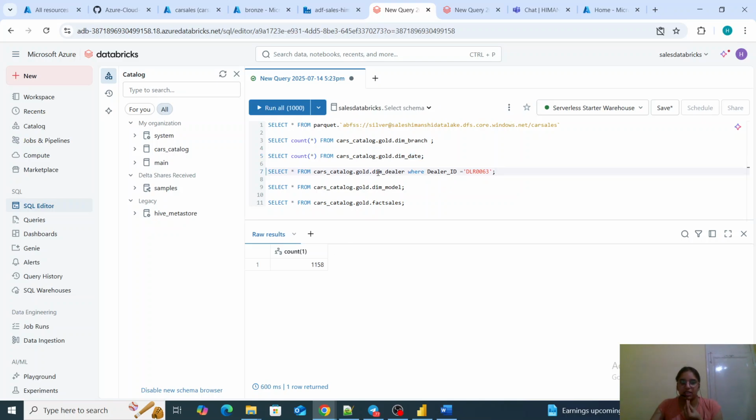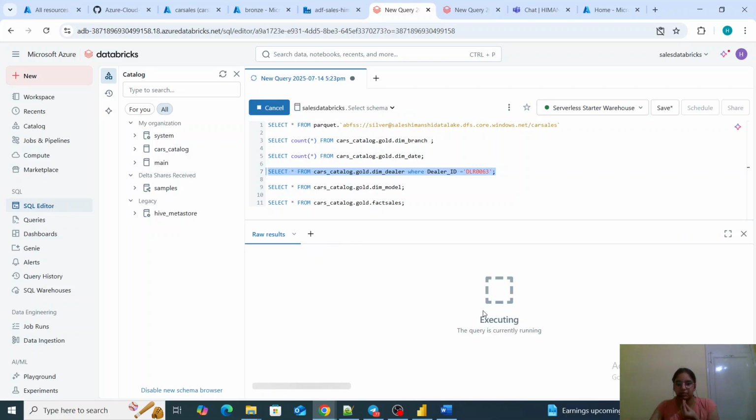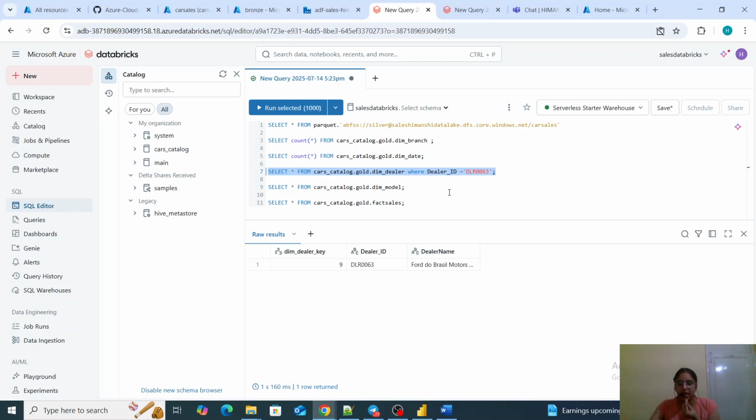And for this dealer table, if you remember, this particular ID we had added at the end, so this should be modified. Only one ID should be there, and it should be having an updated name. So it is having the updated name.